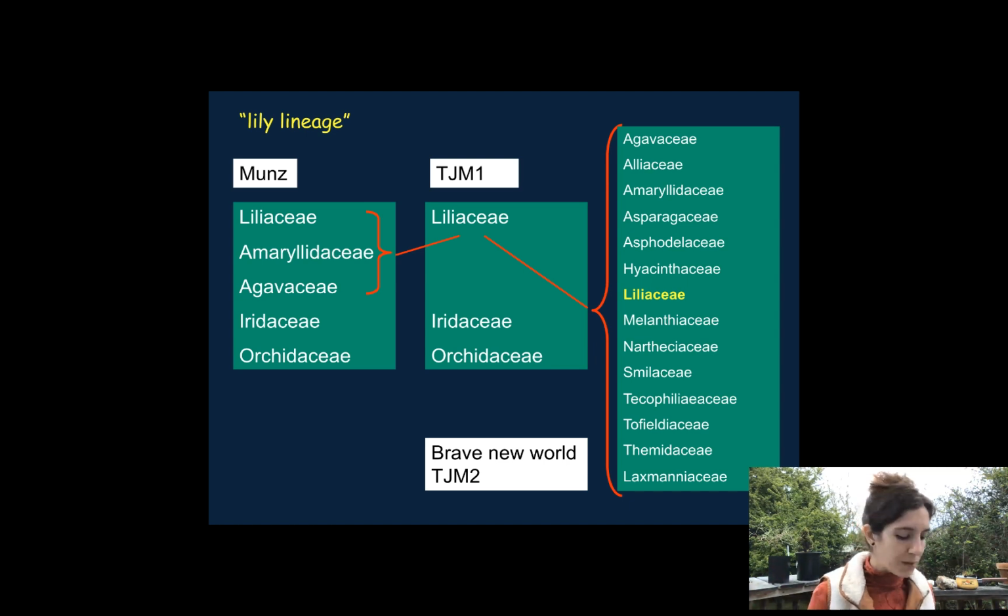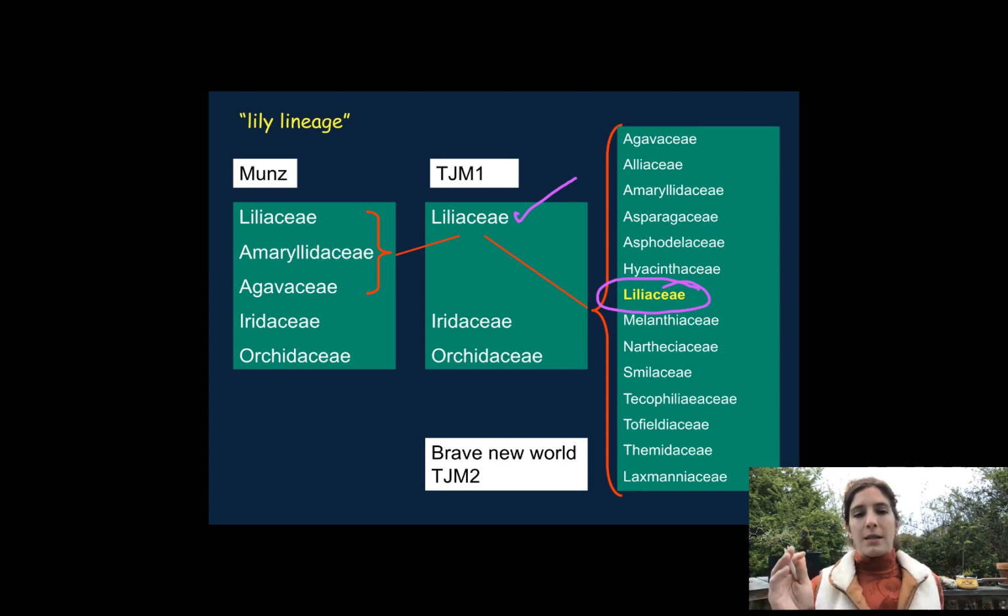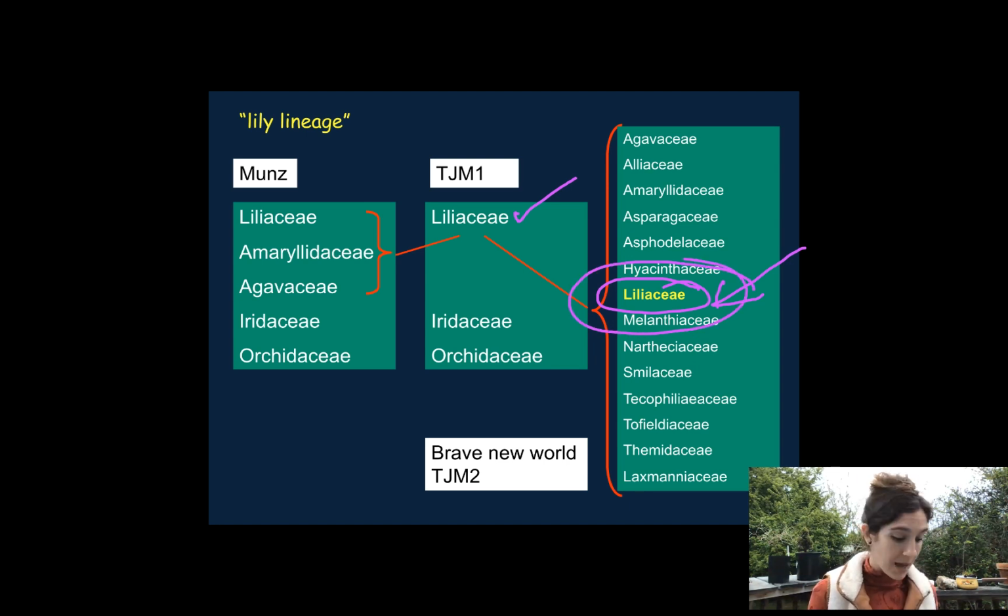So even though this family used to be much, much larger in the 90s, it's not like those species just disappeared or something. They're still there. They're just in these different families. But that word Liliaceae, it survived. In 2020, the species that are in this family, Liliaceae, are known as members of Liliaceae sensu stricto, which means in the strictest sense. So this is a much more exclusive version of Liliaceae than this was, right?